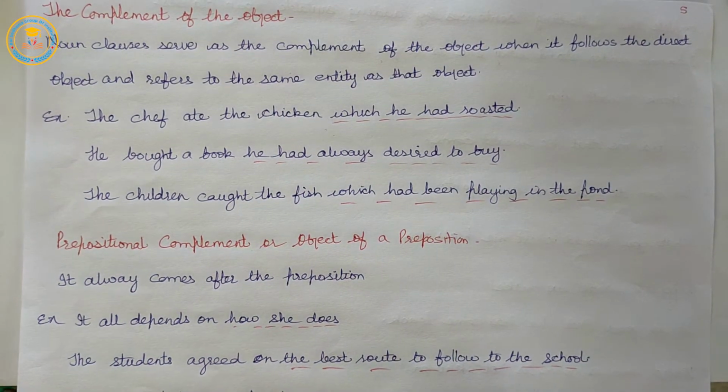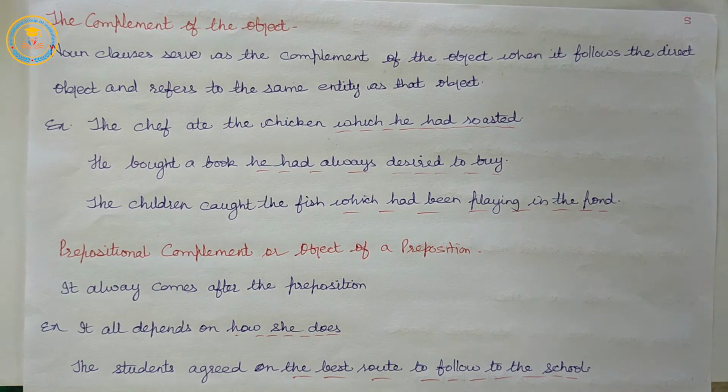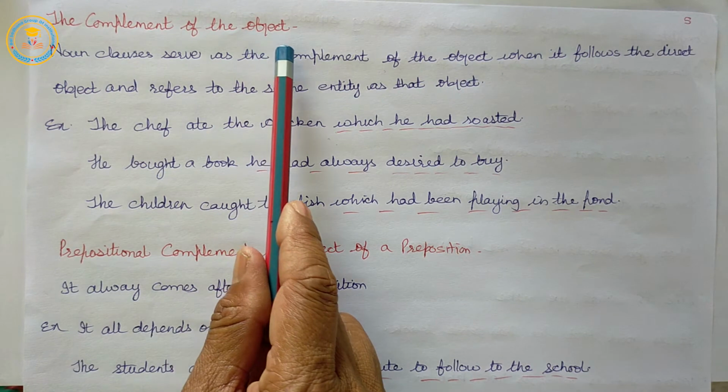Our next function is related to the complement of the object. So, the complement of the object.